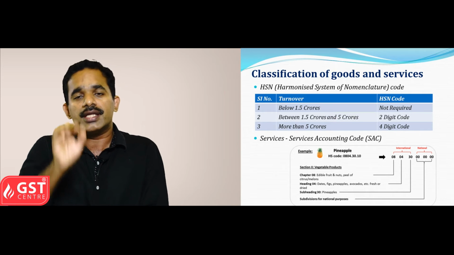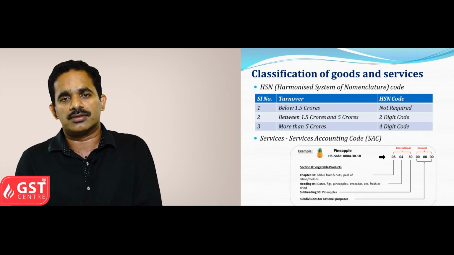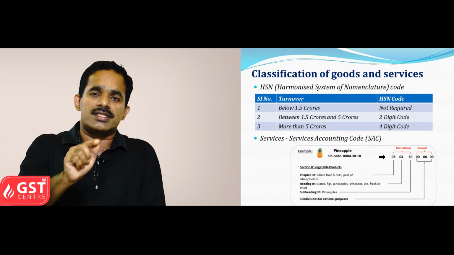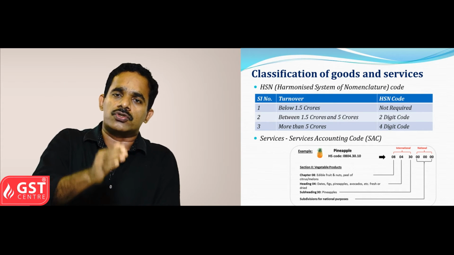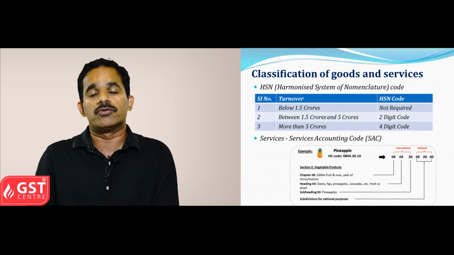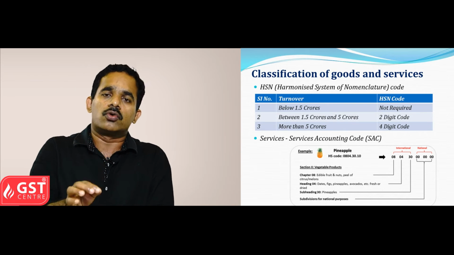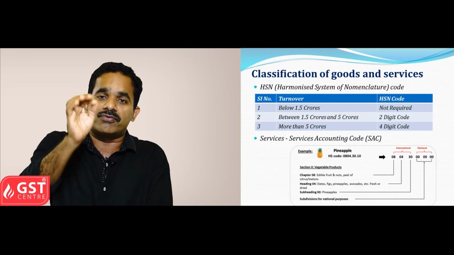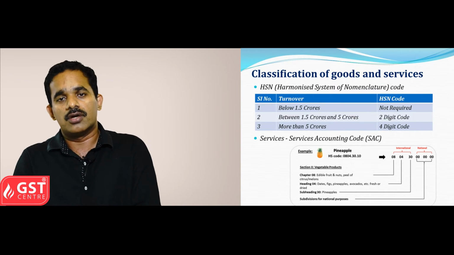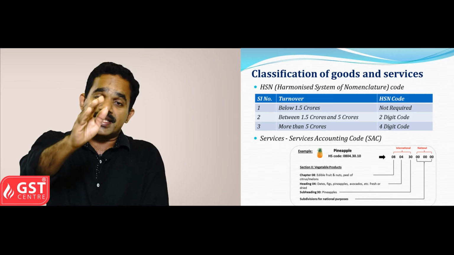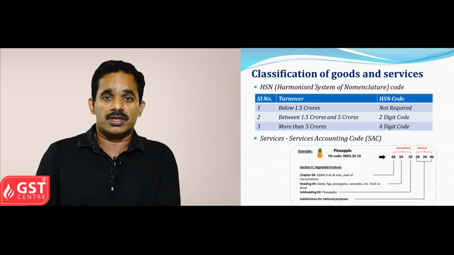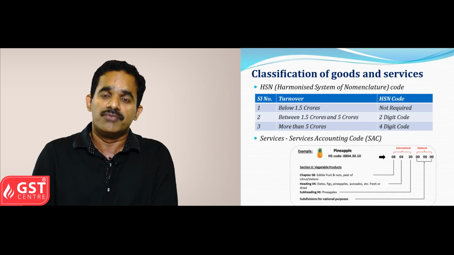Taxable persons whose aggregate turnover is between 1.5 crores and 5 crores can use 2-digit HSN. Taxpayers whose turnover is more than 5 crores should use a 4-digit code. HSN is applicable for goods. For services, we use the service accounting code.